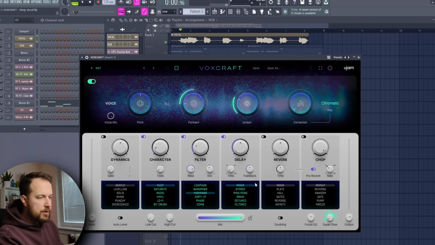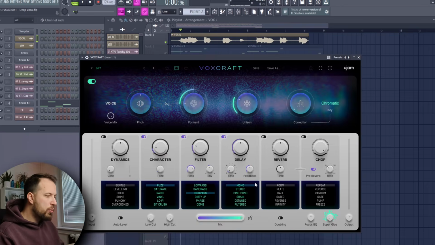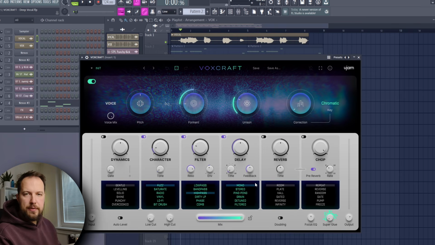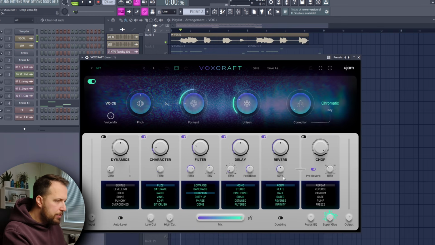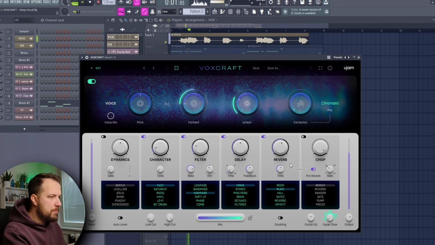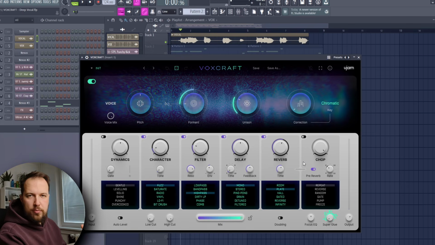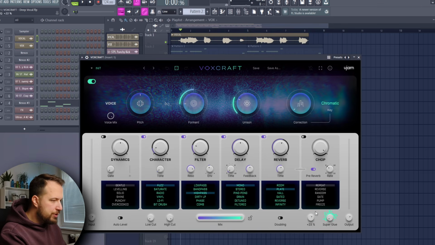So of course the point of this plugin is to get everything you need for editing vocals in one plugin. So you can do very unique effects with this, but also more subtle effects to just make your vocal pop more in your mix. Let's also add plate reverb. And then to make this more bright, let's increase the focus EQ all the way up, which is quite a lot, but it will definitely make it better in the whole mix.